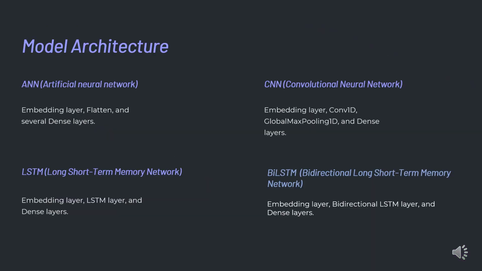Our project utilized four deep learning architectures tailored for text classification. First, ANN, artificial neural network. This model includes an embedding layer, flattening the data, followed by several dense layers for classification. Second, CNN, convolutional neural network. We used an embedding layer, convolutional layers, global max pooling, and dense layers to capture local patterns in the text.